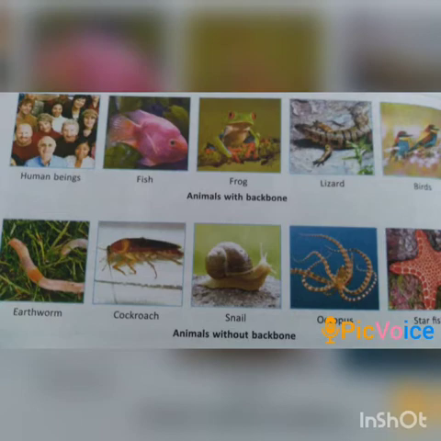This is the difference between vertebrates and invertebrates. Vertebrates have a backbone. Invertebrates do not have a backbone. Vertebrates have a well developed and bony skeleton, but invertebrates have a soft body. The examples of vertebrates are human being, fish, frog, lizard, birds, etc. The examples of invertebrates are earthworm, cockroach, snail, octopus, starfish.